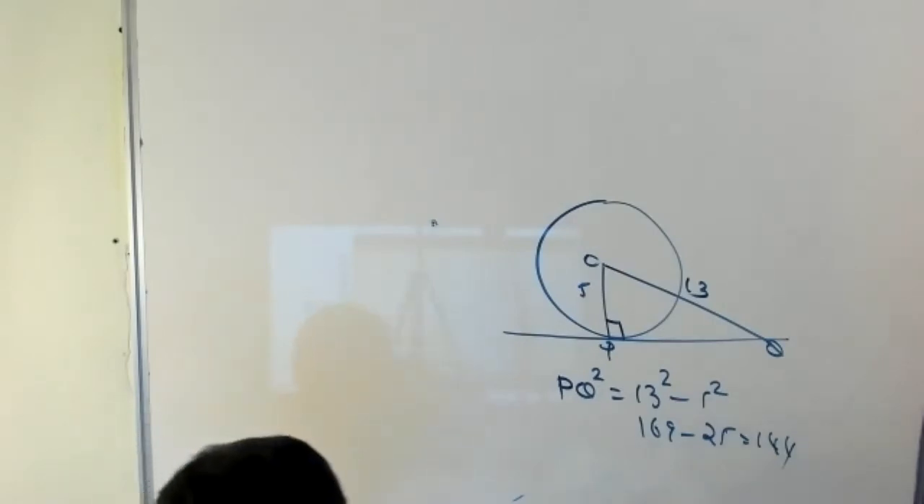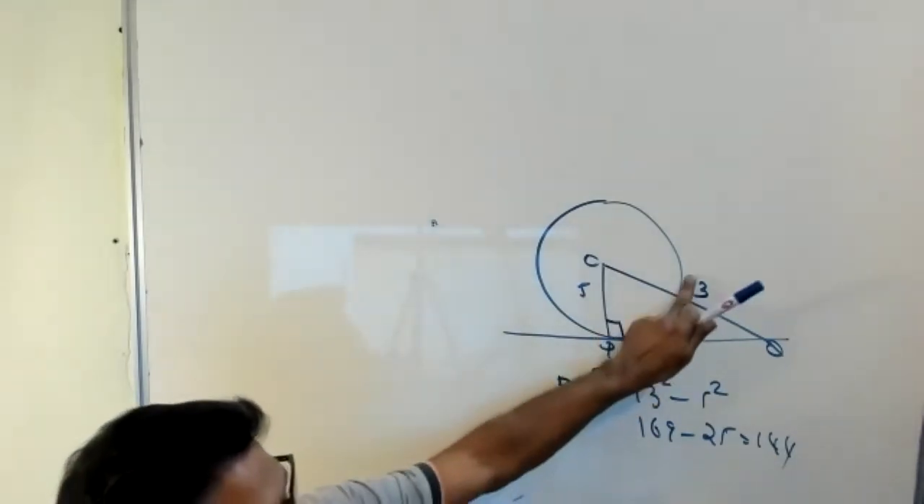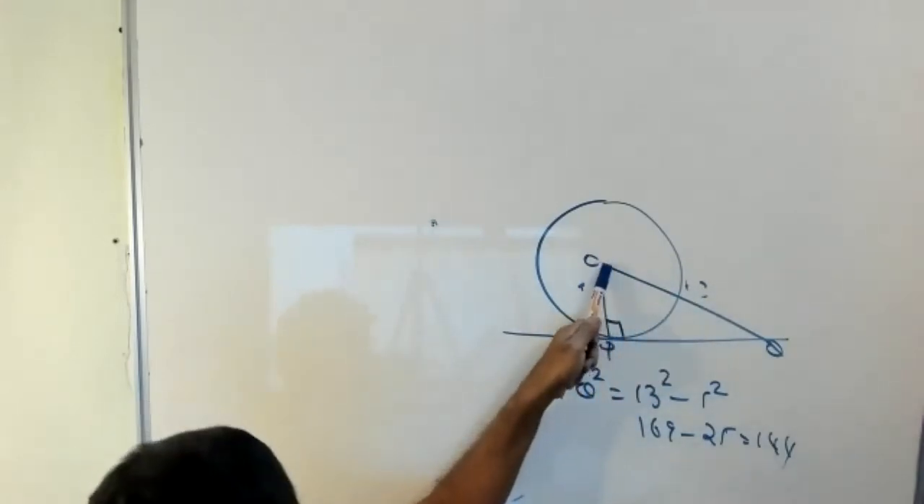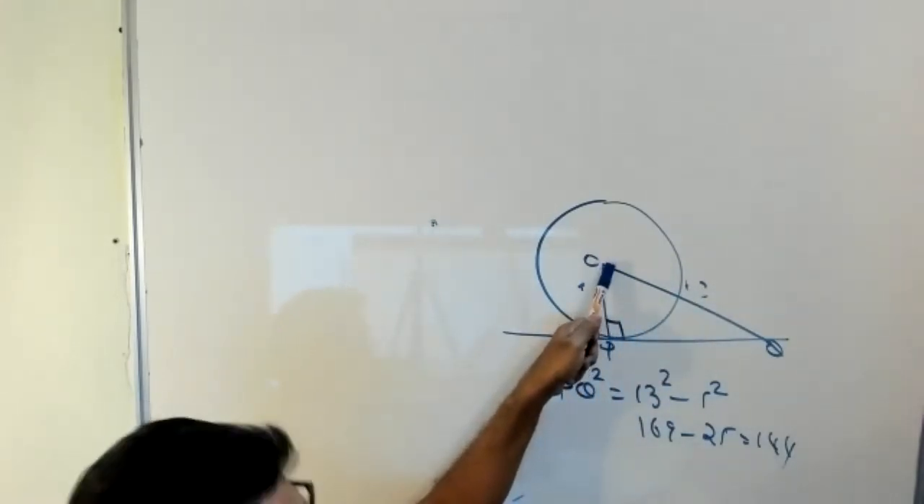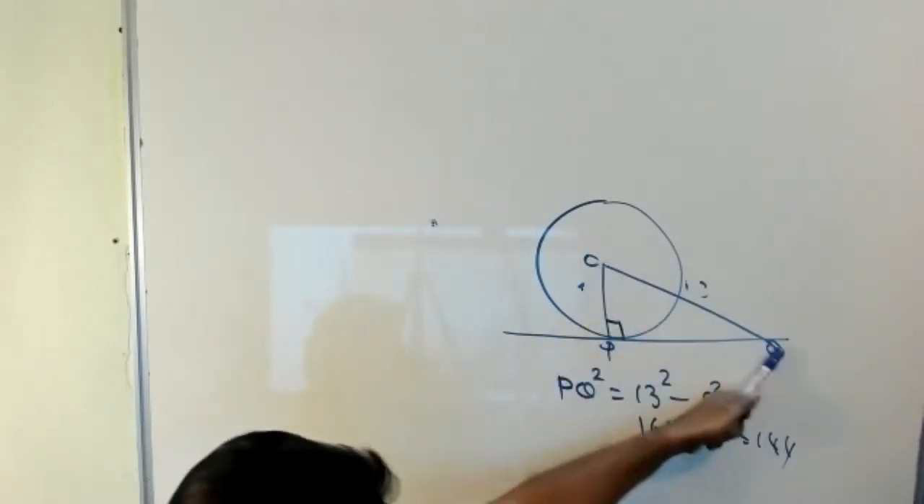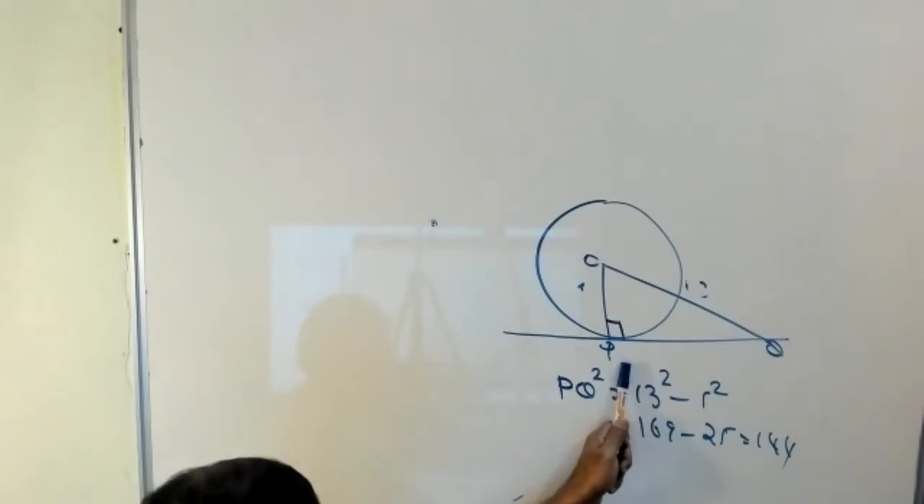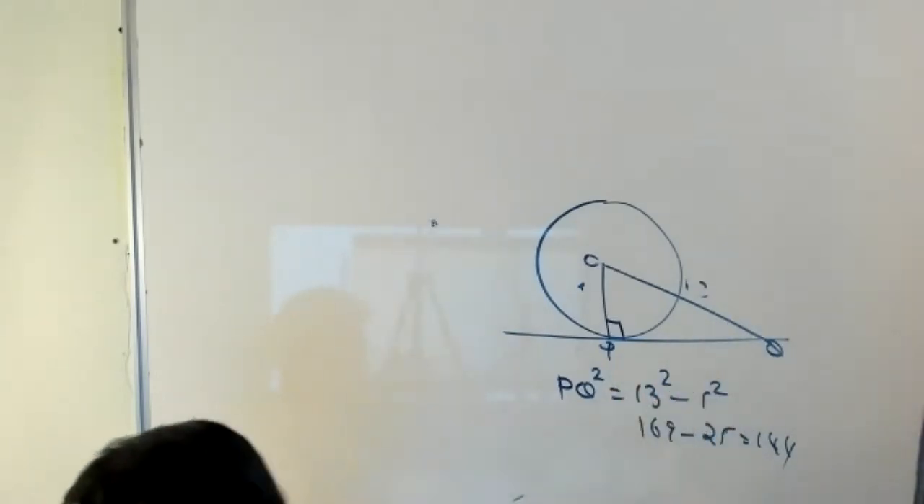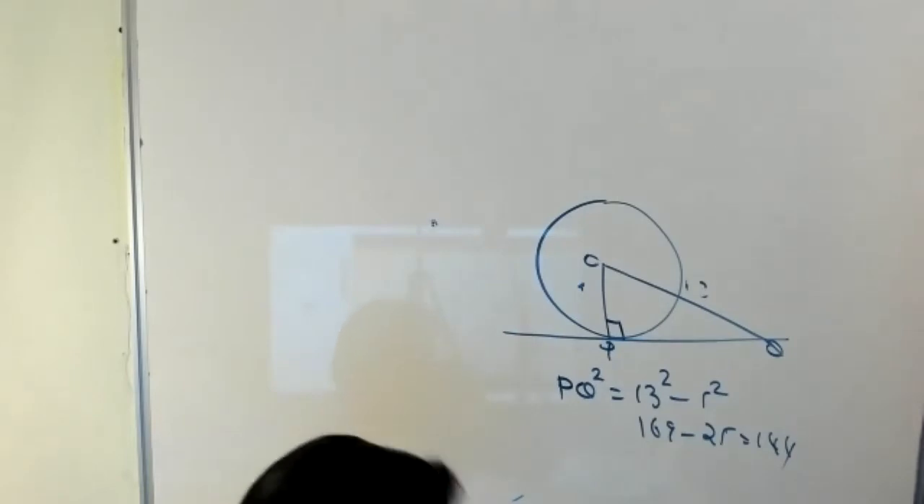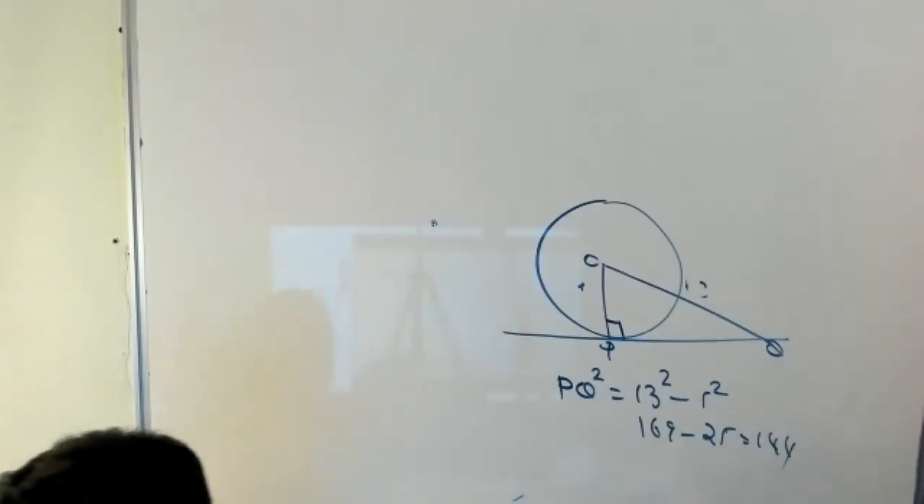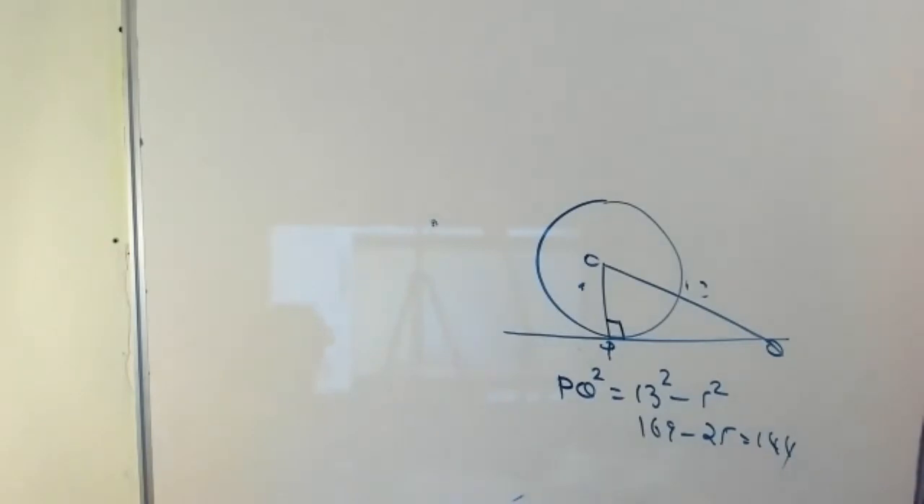Clear or not? Same question, same type of figure. A line through the center O of a circle of radius 7 centimeter cuts the tangent at a point P on the circle at Q, such that PQ equal to 24. Find OQ. Okay, draw the figure and try.